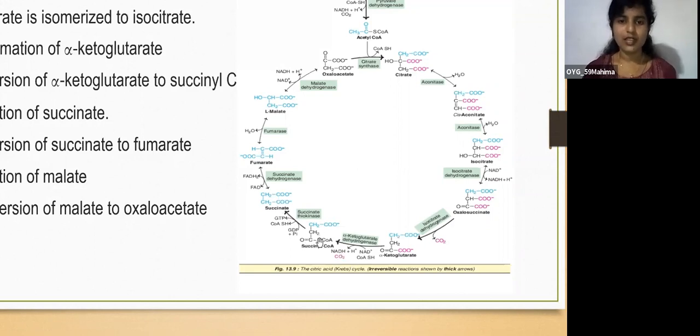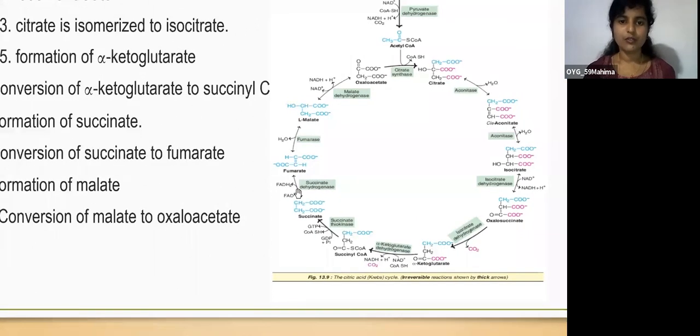And the next step is formation of succinate. Succinyl CoA is converted into succinate. It is carried out by the enzyme succinate thiokinase. And then the next step is formation of fumarate. Fumarate is formed by the enzyme succinate dehydrogenase. So succinate will be converted into fumarate. And here you can see there's no formation of NADH. Instead of NADH, there's a formation of FADH2.